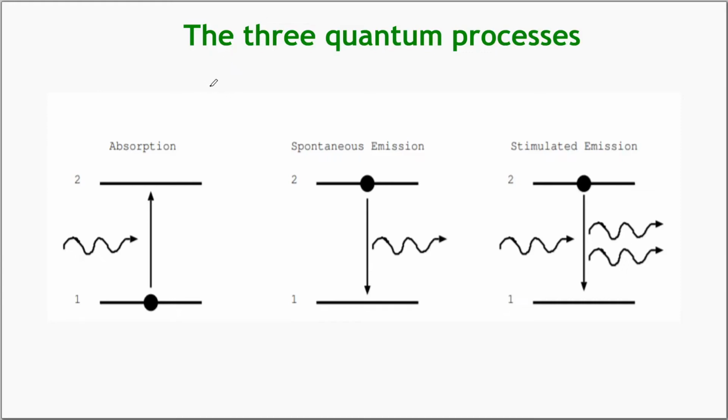Hello, welcome back. In this video we'll discuss the three quantum processes. These three quantum processes are mainly the result of the interaction of energy or radiation with the matter. The three processes are absorption, spontaneous emission, and the stimulated emission.